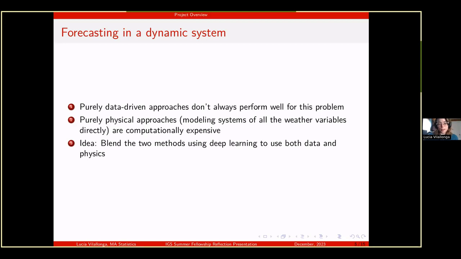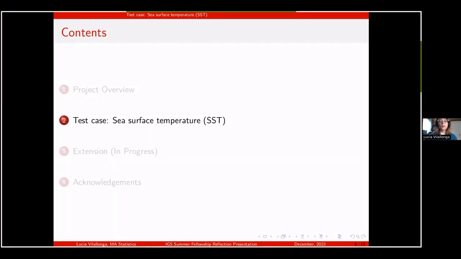One idea is to blend the two methods using deep learning to use both data and physics and have a combination of the strengths of both. Now I'll move on to the test case of sea surface temperature.